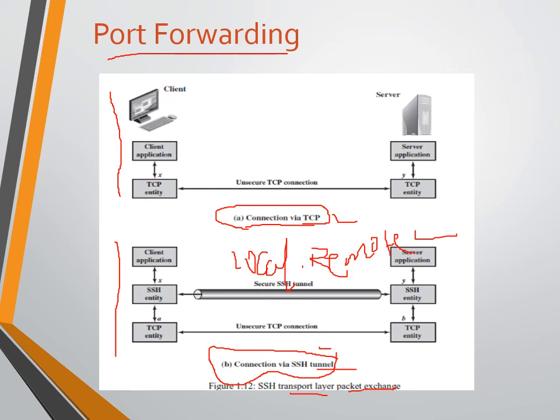Now, if you want to discuss in detail local forwarding, it allows the client to set up a hijacker process. This will intercept selected application level traffic and redirect it from the unsecured TCP.